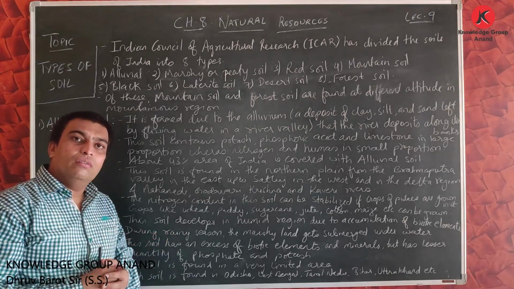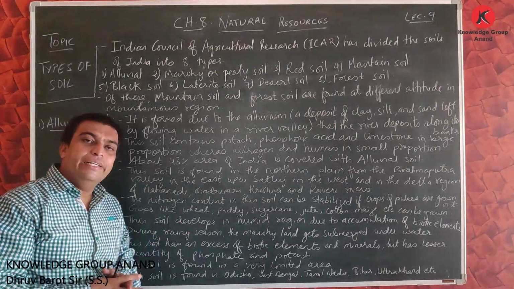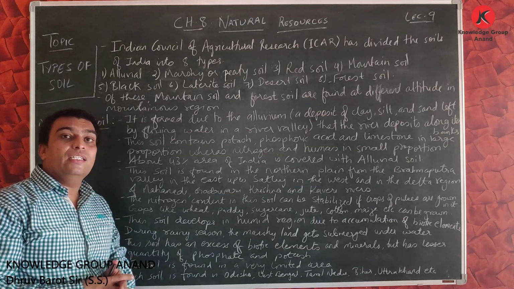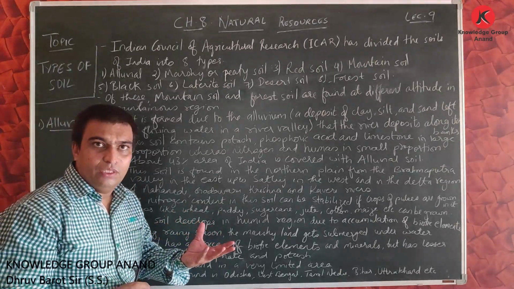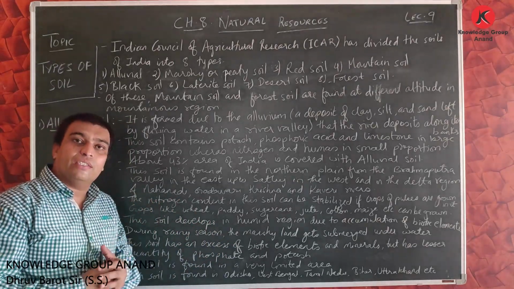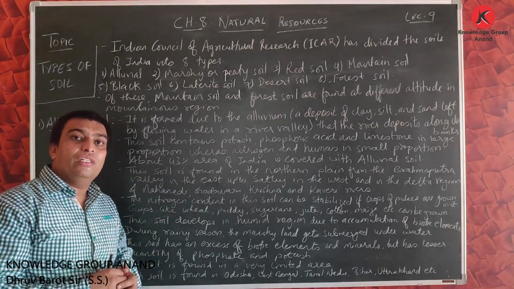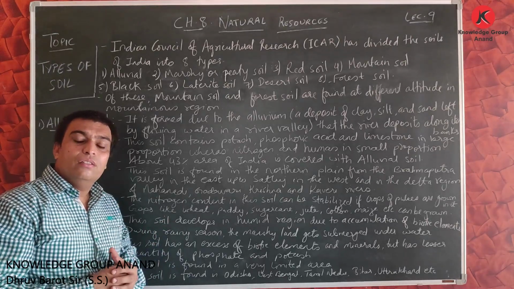This type of rock is different in different regions. We discussed the first process, that is the weathering of these rocks, which takes place due to natural factors like temperature and rain.